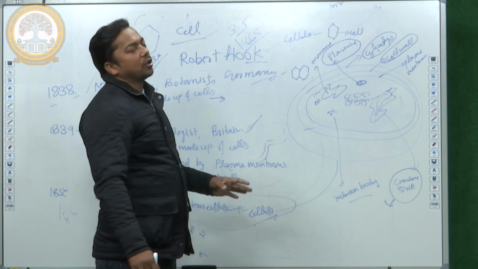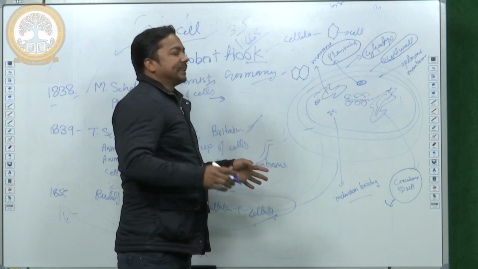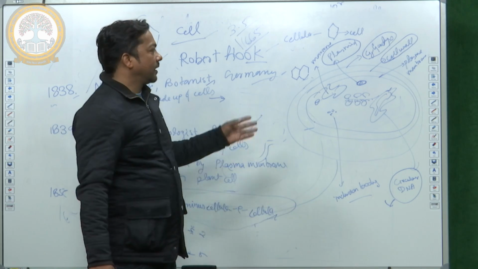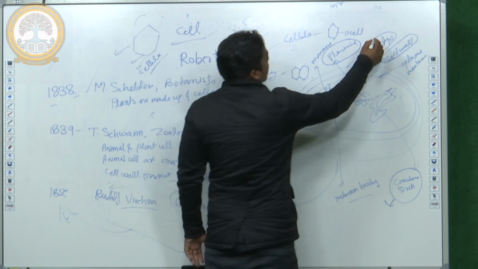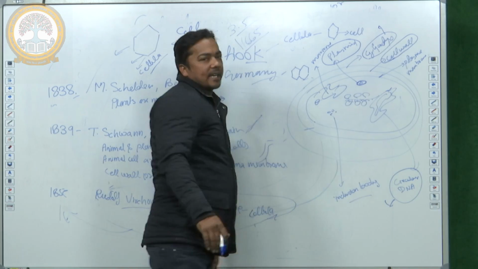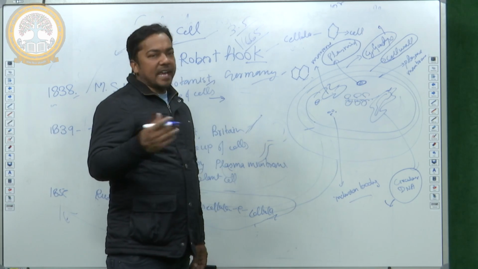Glycocalyx is not commonly found in all prokaryotes, all bacteria, but these are general characteristics. Glycocalyx is also known as capsule, or in some places a slimy layer.